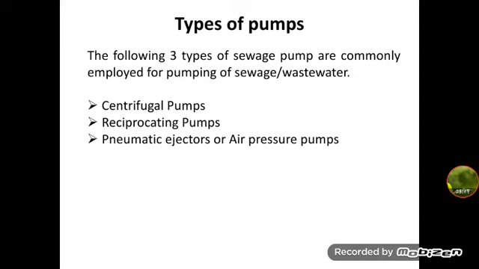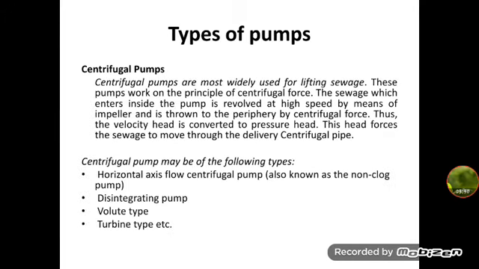These are the types of pumps commonly used for sewage pumping. First one is centrifugal pumps, second one is reciprocating pumps, and the third one is pneumatic ejectors or air pressure pumps. The most widely used are centrifugal pumps for lifting sewage, because these pumps are not costly and also do not easily get clogged.